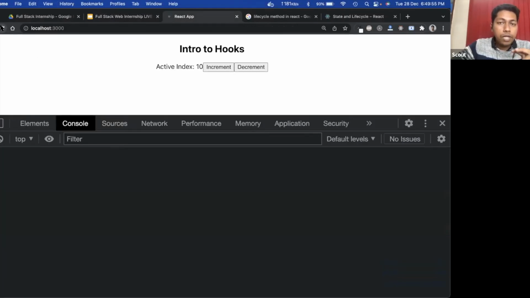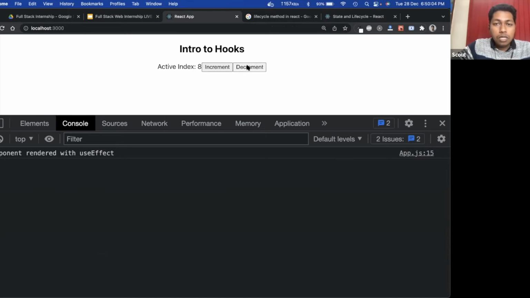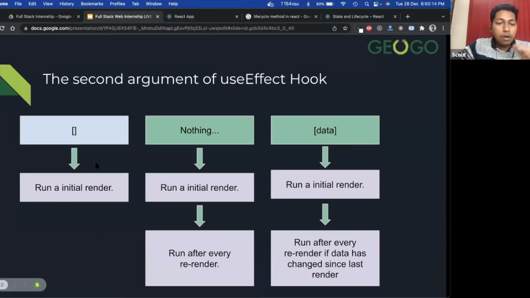If we refresh this page, as you can see, this code is executing, meaning the component rendered with useEffect. Now if we do this increment and decrement, the whole component is re-rendering, but this piece of code is not executing. So our step one is done: run on initial render.